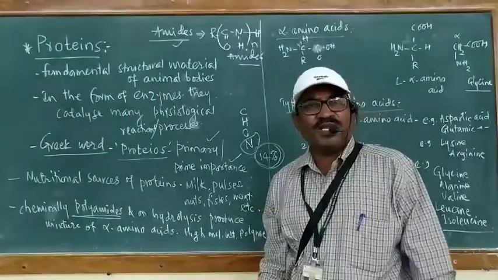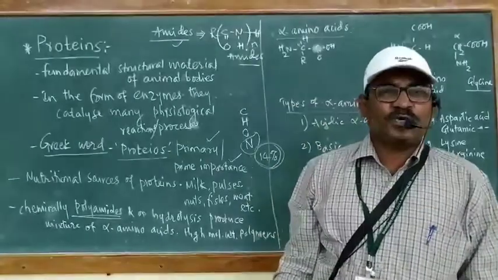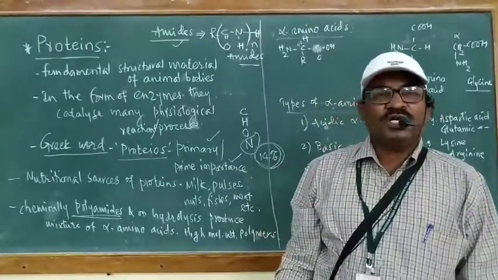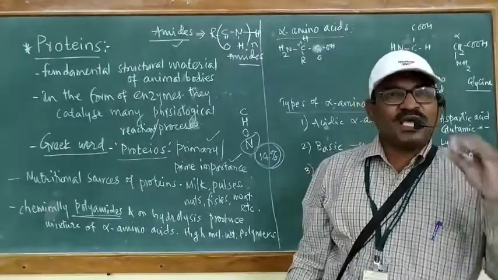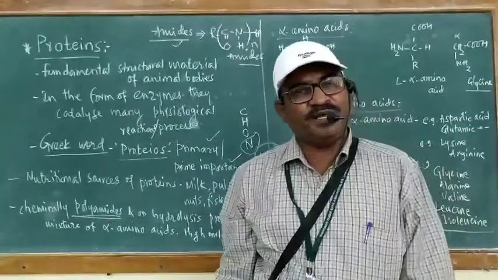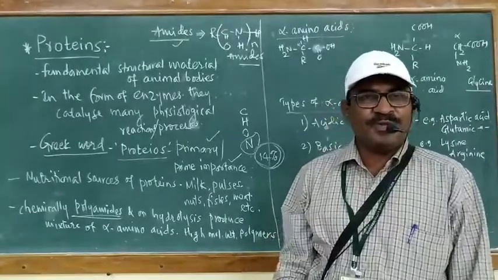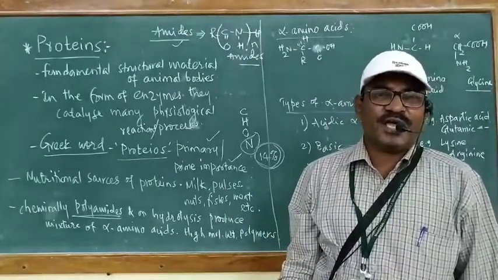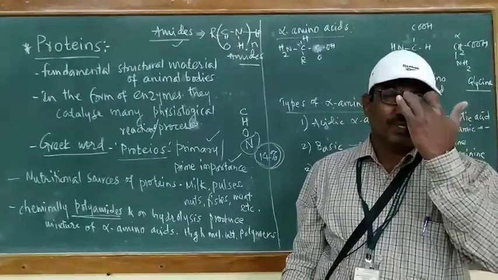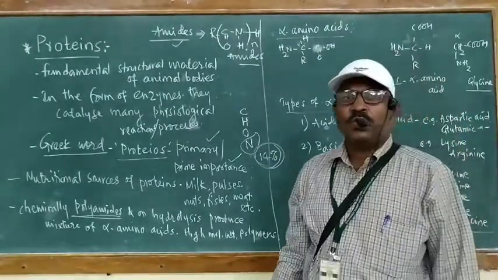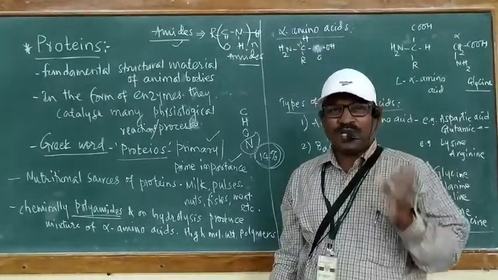Since they are polyamide polymers, on hydrolysis they produce a large number of alpha amino acids. These alpha amino acids may be similar or different. If all the alpha amino acids produced after hydrolysis of protein are of one type, the protein is called a homopolymer.